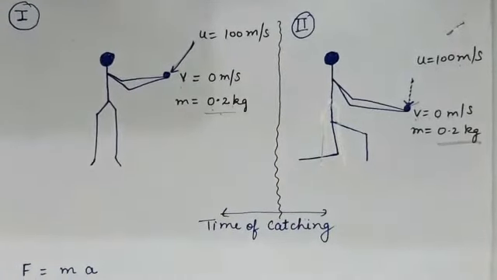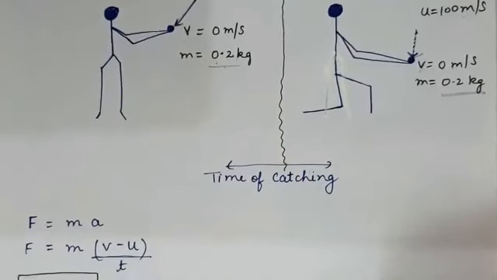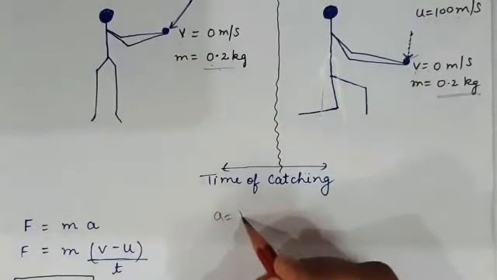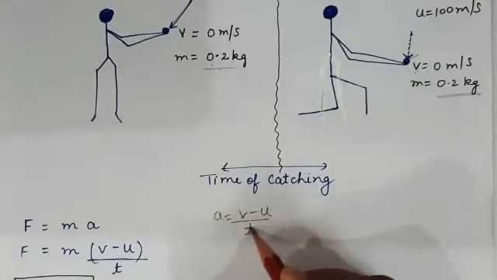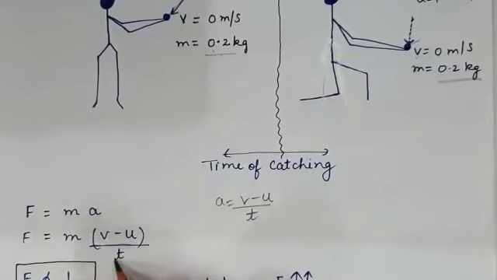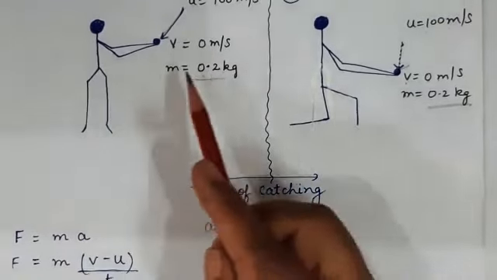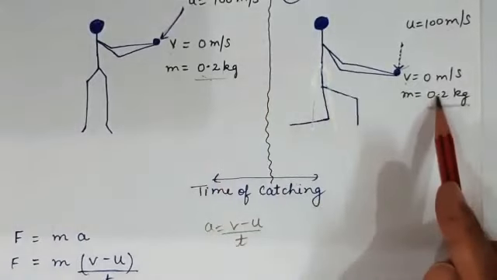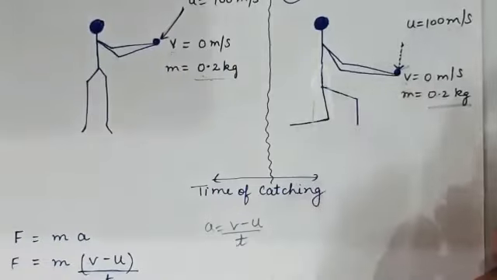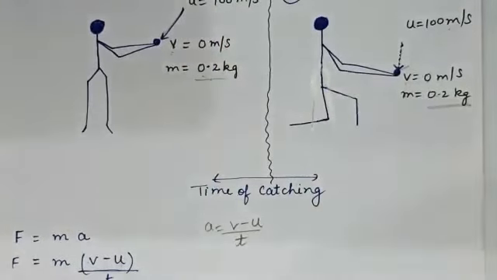So what is the formula for force according to Newton's second law? Force is ma. Now substitute the value of a. a is (v minus u) upon t. So force is equal to m(v minus u) upon t. Okay, now see, m is same in both the cases. v is also same, that is 0 in both the cases, and u is also same in both the cases.